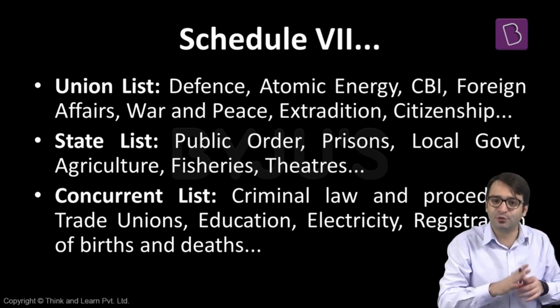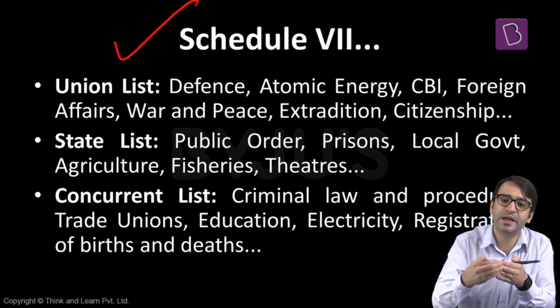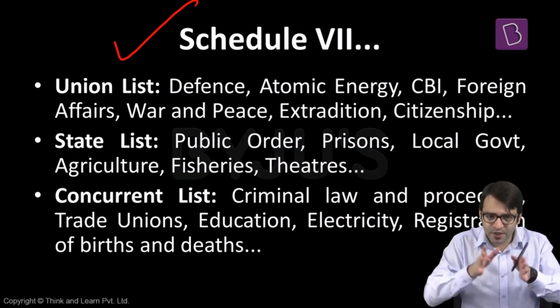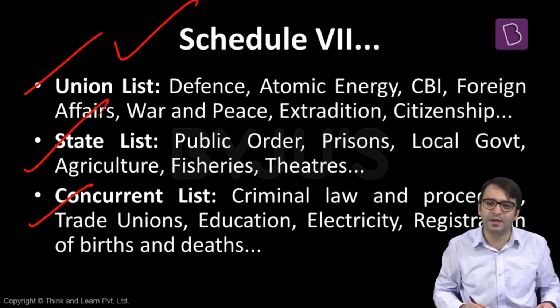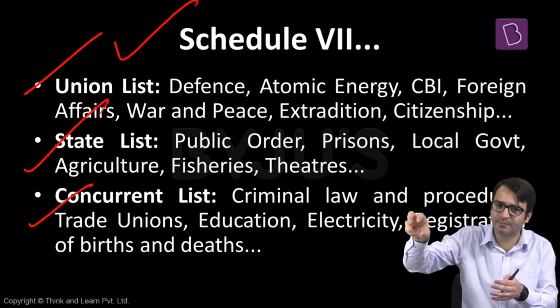But to provide an explanation to Article 246, an explanatory memorandum is added at the end of the Constitution, that is Schedule 7 of the Indian Constitution. So what is Schedule 7? An explanatory memorandum of Article 246. And it talks about distribution of powers into union list, state list, and concurrent list. Union list, for example: banking, defense, external affairs, currency. On all these matters, only the central parliament will have the right to make laws.